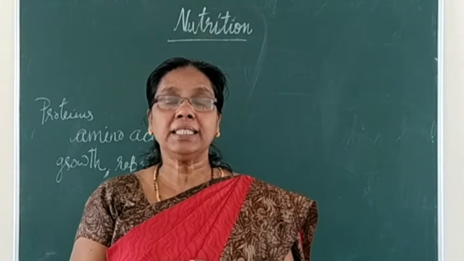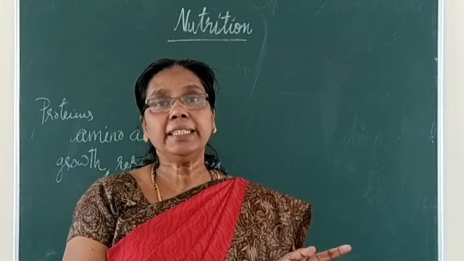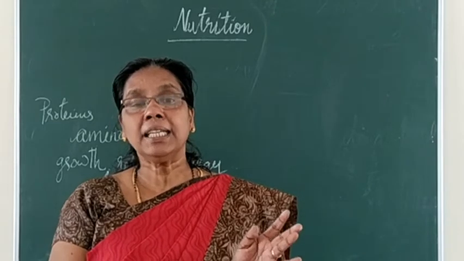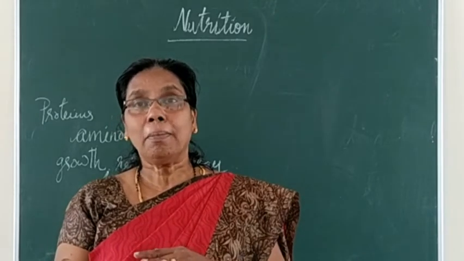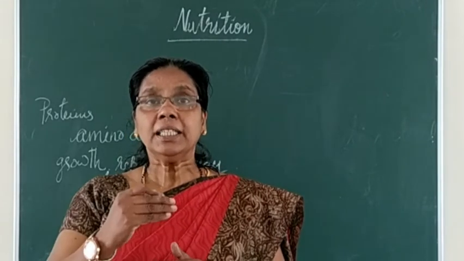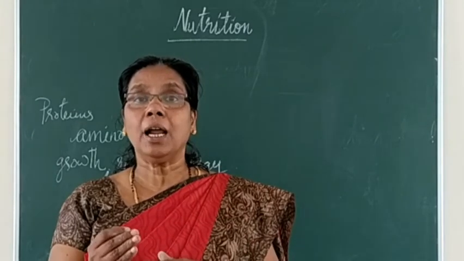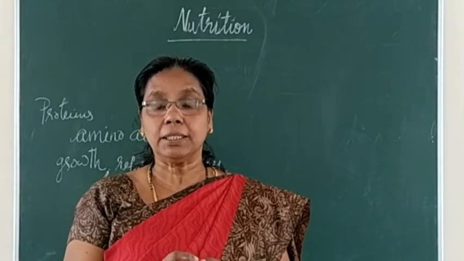And lastly, in kwashiorkor there is no degeneration of the muscles, whereas in marasmus there is degeneration of muscles. So this is a summary of the differences between kwashiorkor and marasmus.